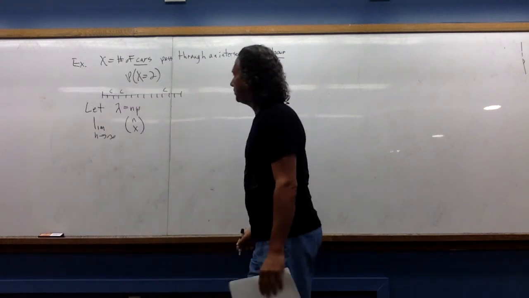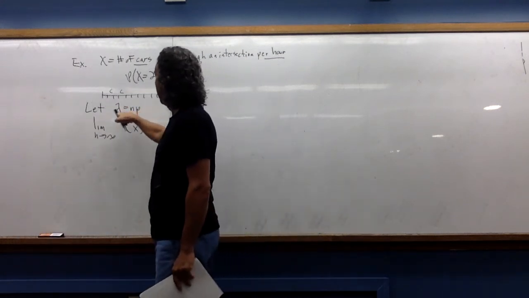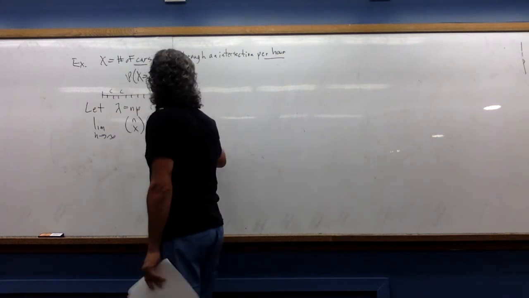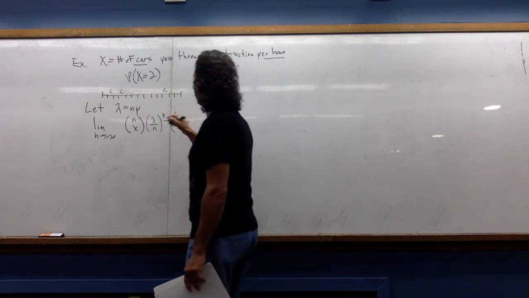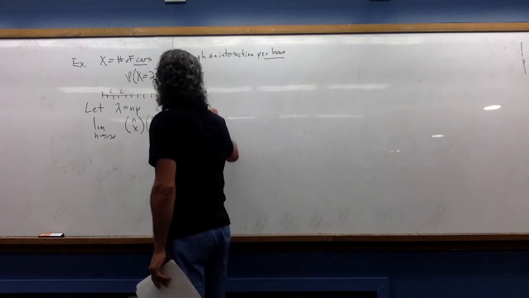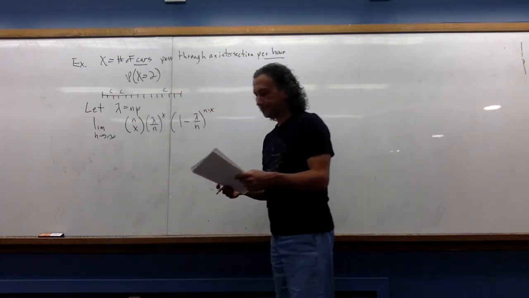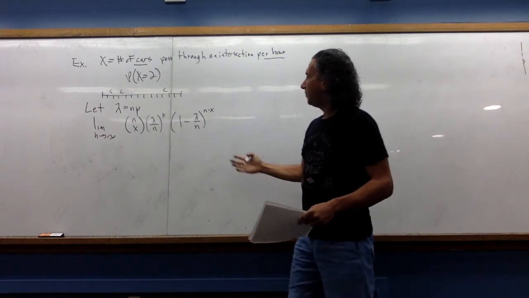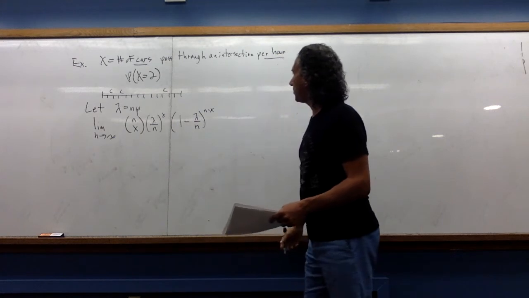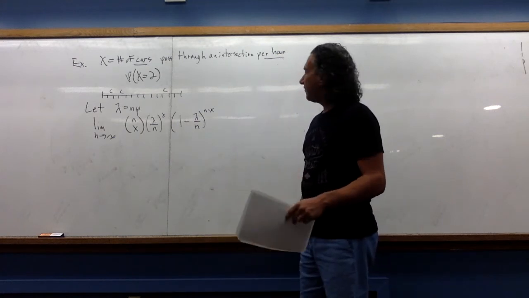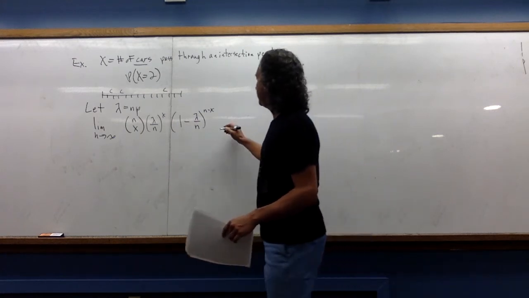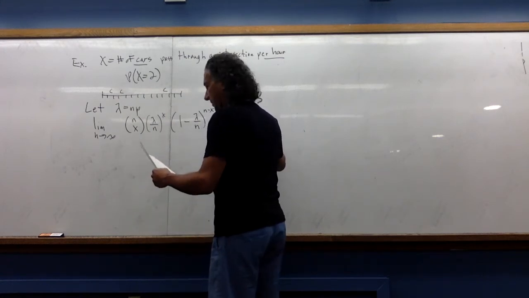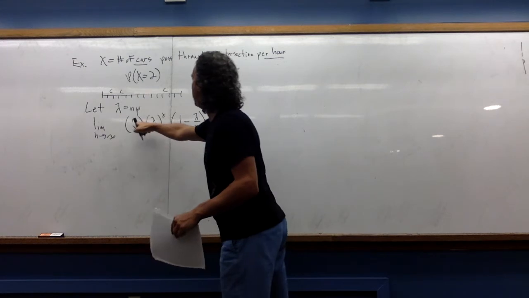So it's n choose x, my p is lambda over n, so lambda over n to the x, times 1 minus p, which again is lambda over n, to the n minus x. All right, we need to compute this limit. That's our goal. So the first thing I want to do is expand a couple of things out, which will help me to derive this.